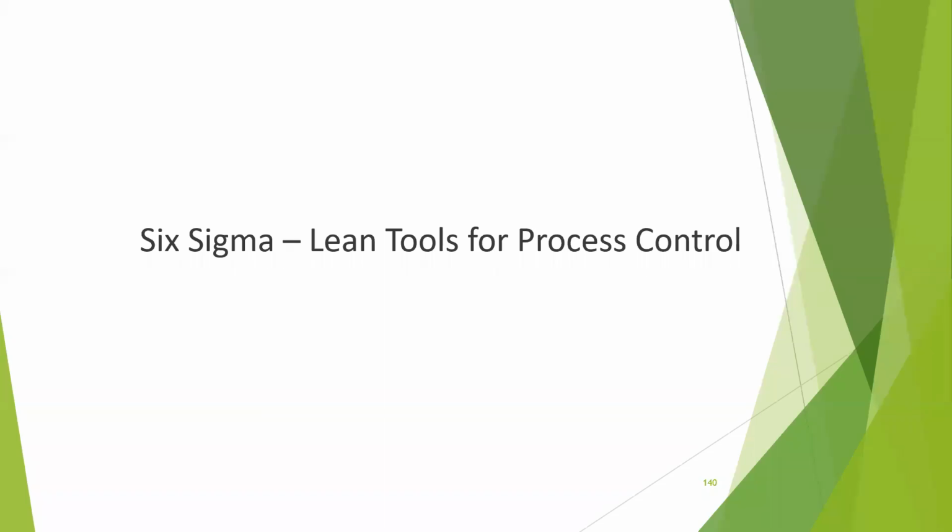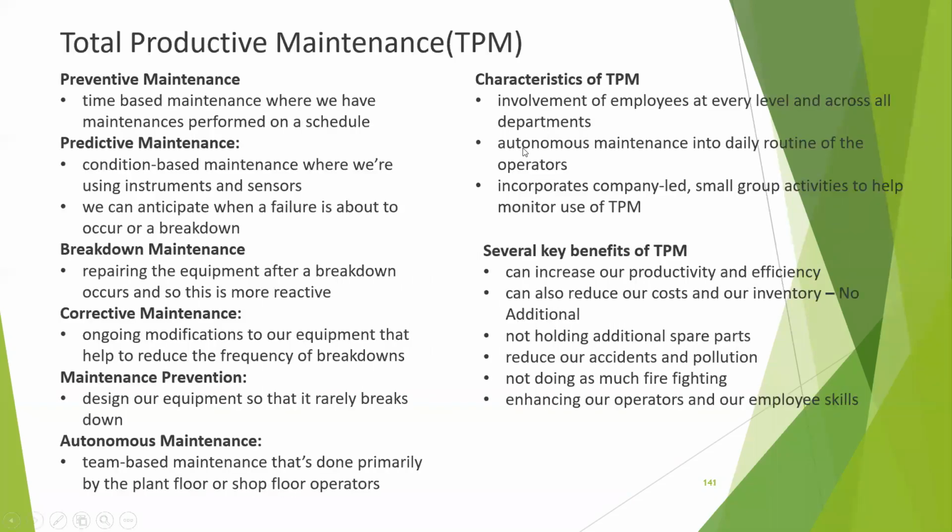Okay, fine. The last one, the Six Sigma Lean tool for process control. Okay, what are all the things we have to control the process here? The first one is TPM, that is one methodology. Total productive maintenance. This mainly goes to the production unit. Most of the time we are not using it because we are using manpower to run our production. So this is very limited, but we can think of it for a system we are using, or sometimes the software we are using, from this particular angle.